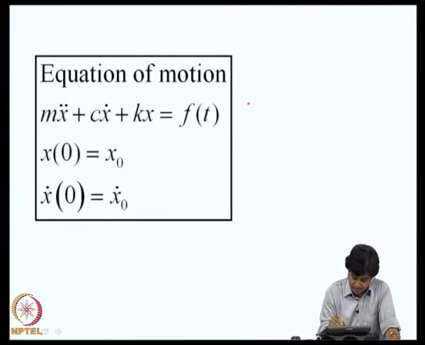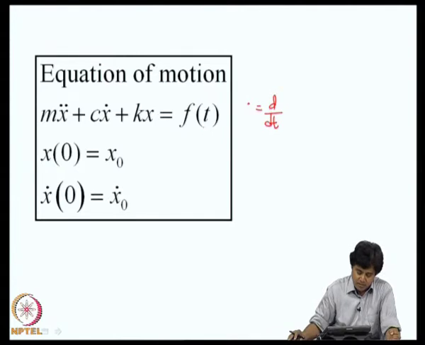This dot represents derivative with respect to time. So, this is a linear second order differential equation, it is an ordinary differential equation. t is the independent variable, x is the dependent variable. This is an initial value problem and we need to solve this problem to analyze the response of a structure which can be modeled as a single degree freedom system.